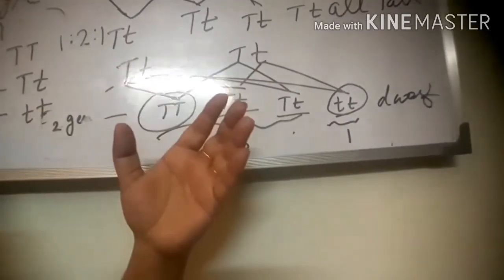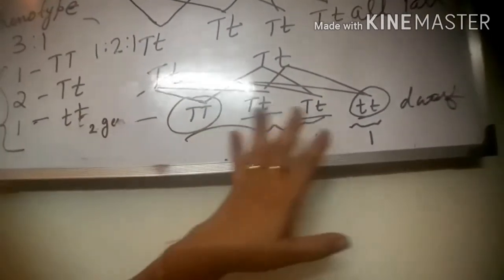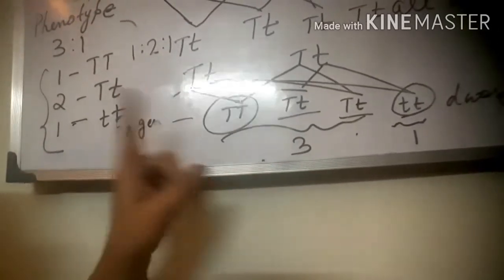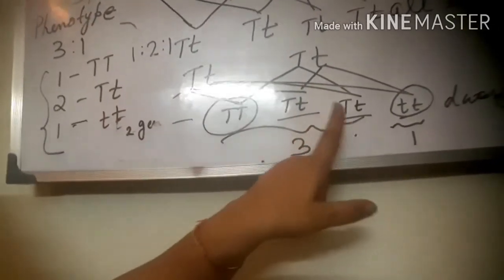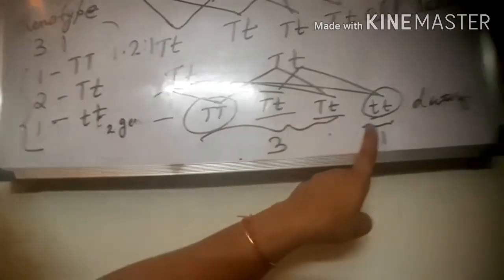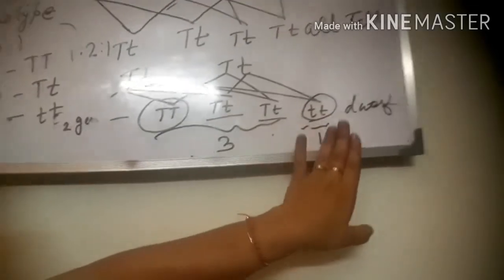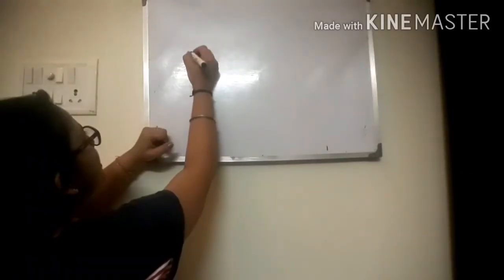And what is the genotypic ratio? This is the genetic constitution we are seeing here: capital TT 1, capital T small t 2, and small t small t 1. That is 1:2:1.